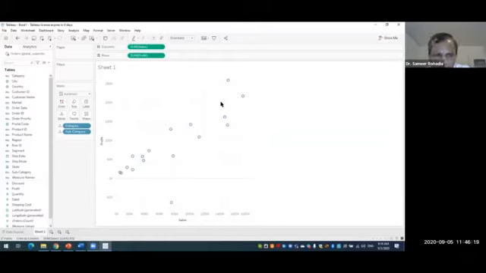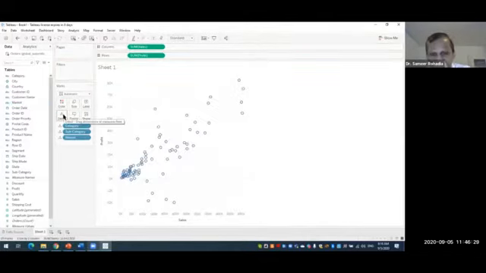Now let us make it more complex. Let us drag market, and we put it in the details. So now we are having more bubbles, more circles. It is showing us category, market, subcategory, profit, and sales.